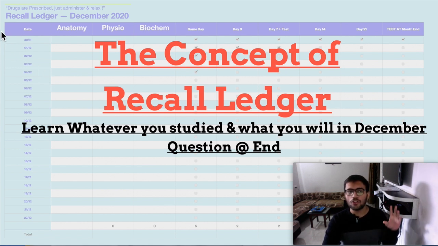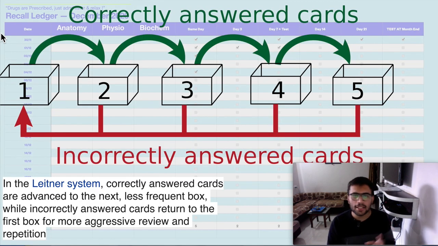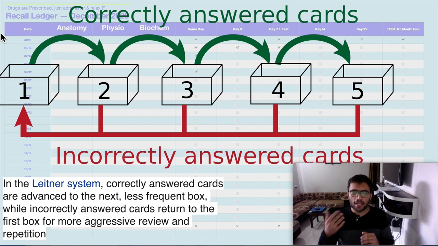Let me tell you the concept of recall ledger. I have made this ledger for you, an Excel file, and the download link is in the description. Basically, there is a proper scientific method of spaced repetition. Whenever you have to revise anything you have studied once, you have to revise it in a sequential manner.